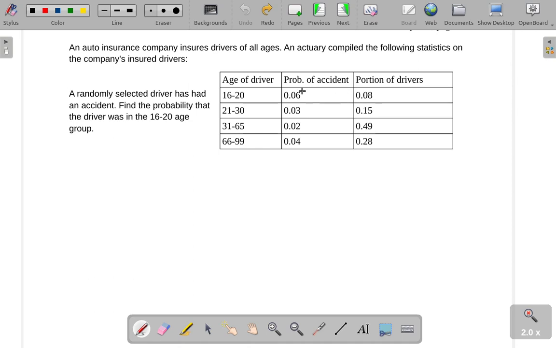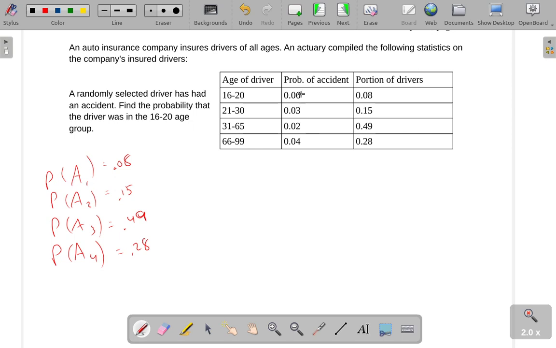Now, I have 4 different age groups, and in each of those age groups there's a probability of having accidents. So I'm going to say A1, A2, A3, and A4 for the different age groups. What is the probability that you're within each of these age groups? The probability that you're within age group 1 is the portion of all drivers, 0.08. The probability you're in age group 2 is 0.15, age group 3 is 0.49, and age group 4 is 0.28.